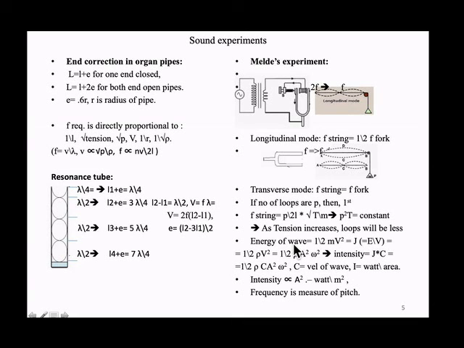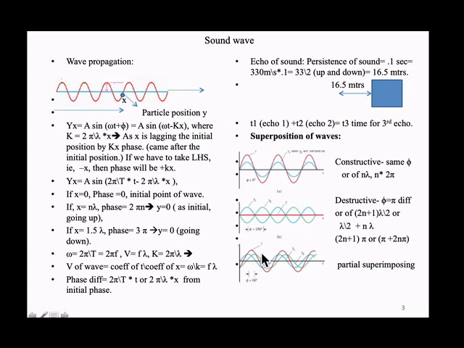So what is the energy of a wave? Energy of a wave is half m v square, where v is velocity and m is mass. Energy density is energy per unit volume, and m by volume is rho, so that is half rho v square. What is the velocity? Here the velocity is a omega.